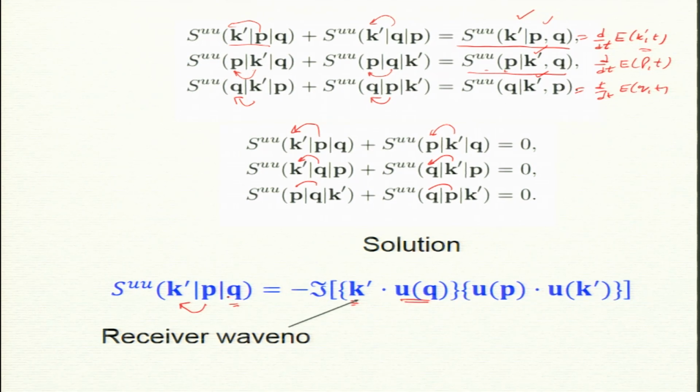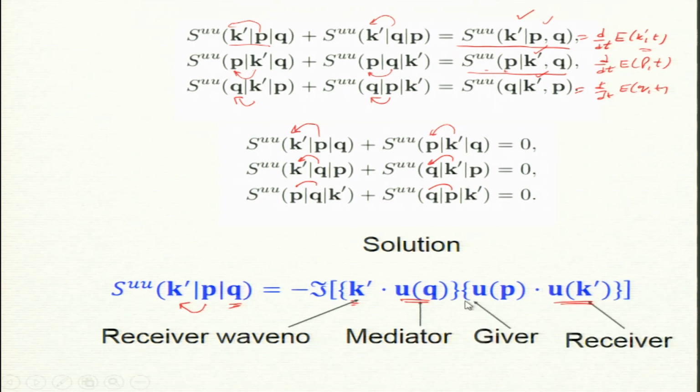This is the mediator mode, then the receiver and giver modes are dot product together. So, the receiver U K prime and the giver are dot product together. So, that is the recipe.